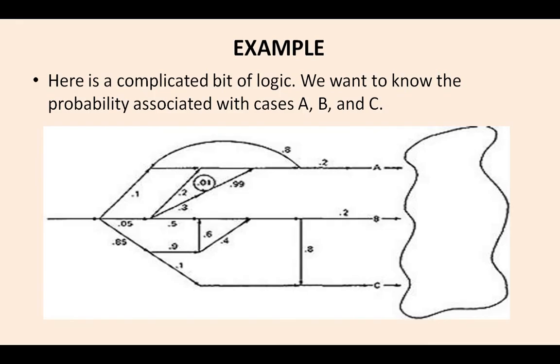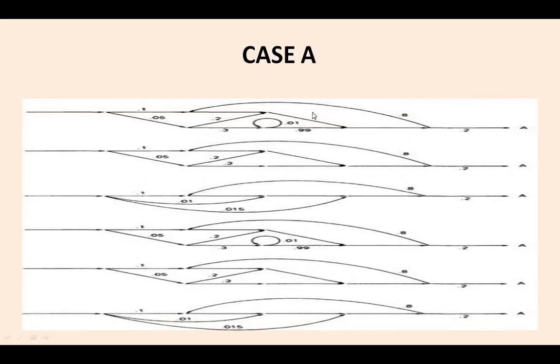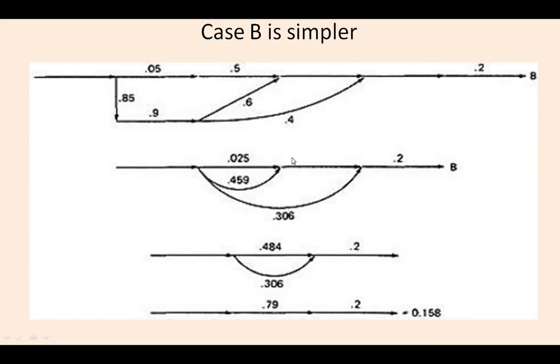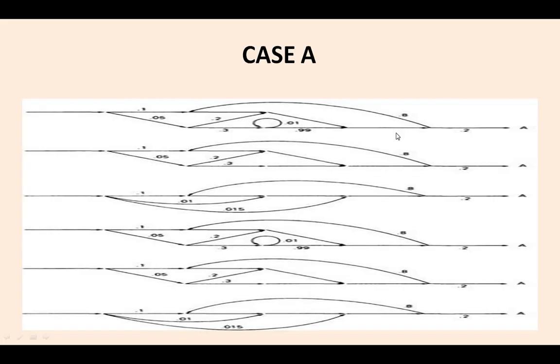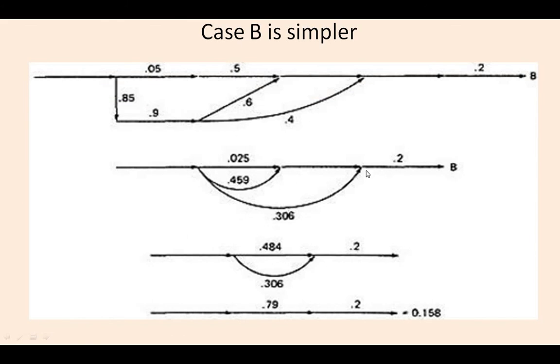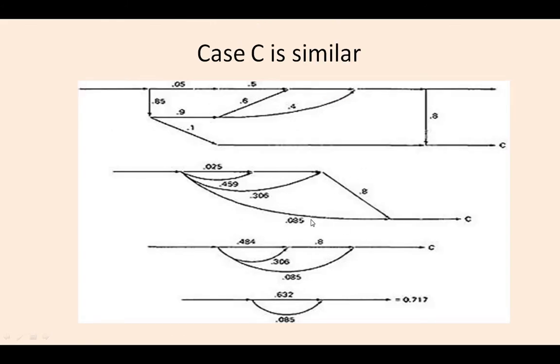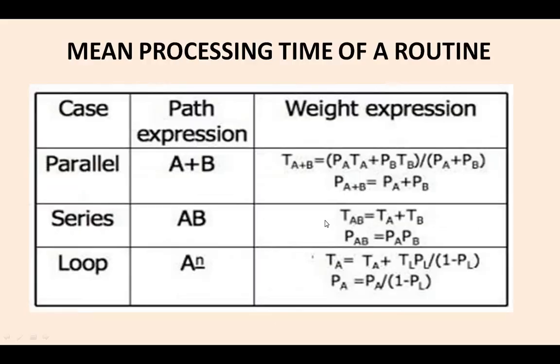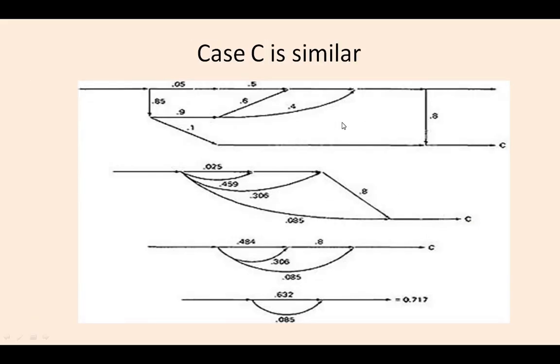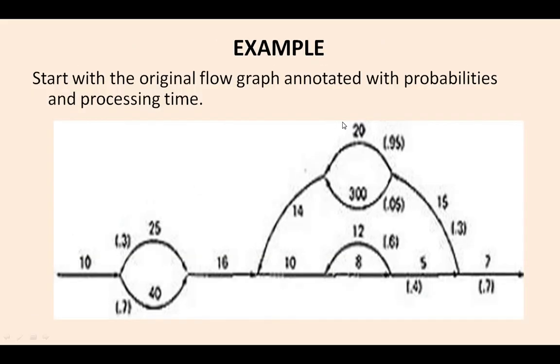Okay, so here is a somewhat complicated bit of logic and how it can be represented. We want to know the probability associated with case A, B, and C. This is case A, this is case B, and this is case C. Case A is somewhat difficult, with a typical zigzag manner, jumping into and jumping outside of the loops. Case B is somewhat simpler, whereas case C is also similar to A and B. Okay, so case C is also the same.